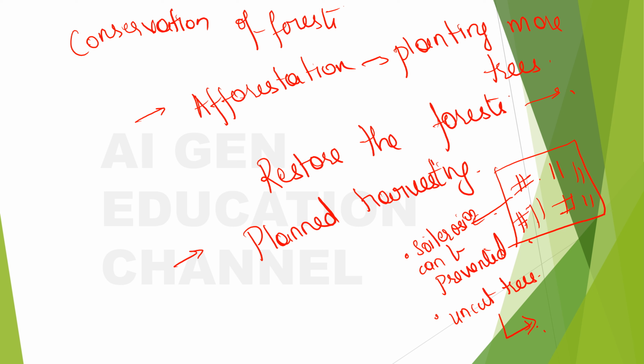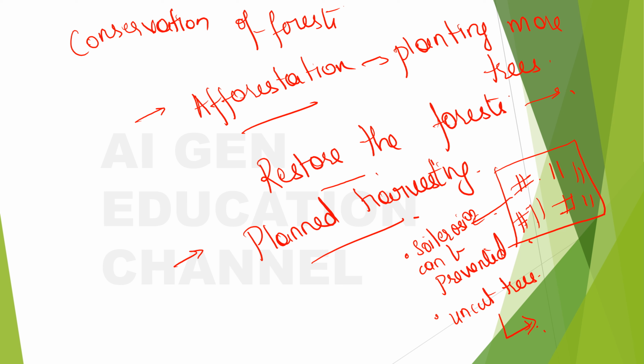So with that you can get some other trees, and this whole forest can get repopulated with trees. So a natural way of afforestation can take place here, right? So this is about planned harvesting, afforestation, and also restoring the forest.